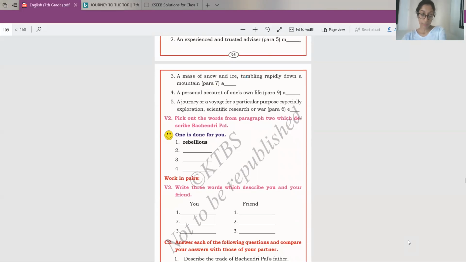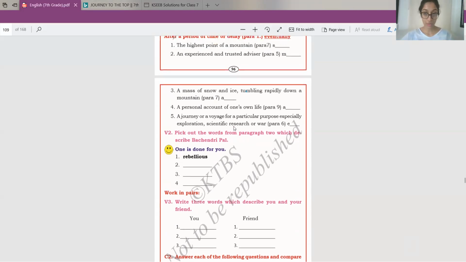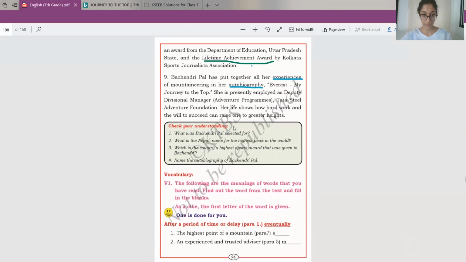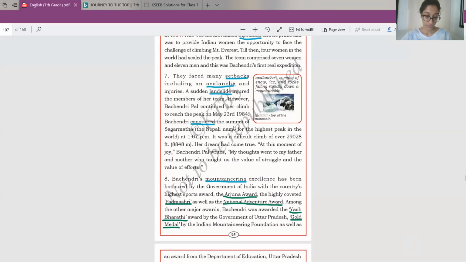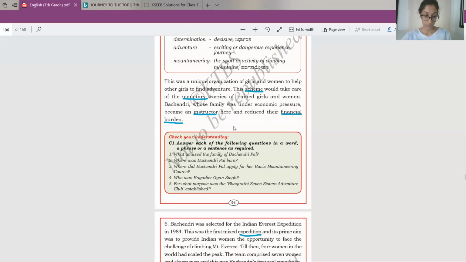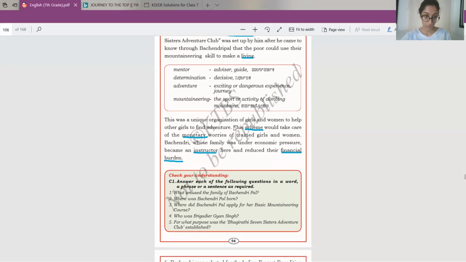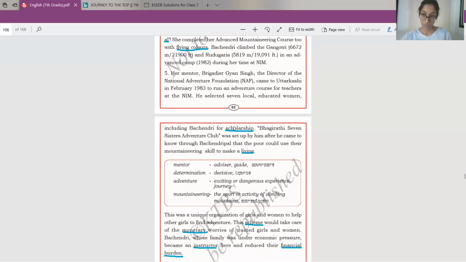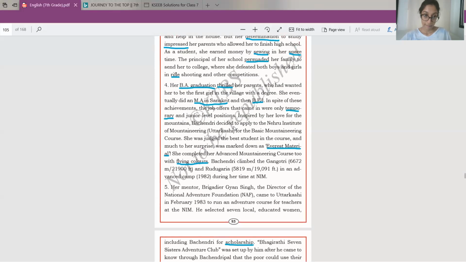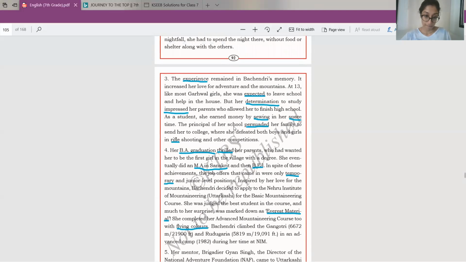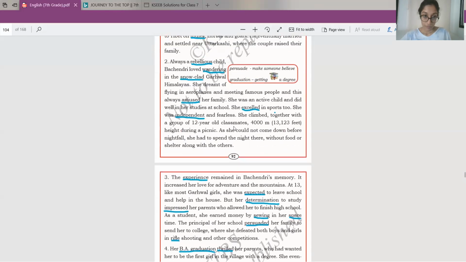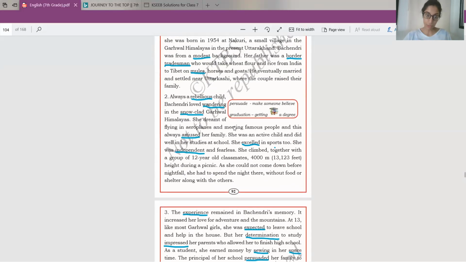Okay, so for the next one, pick out the words from paragraph 2 which describe Bachendri Pal. From paragraph 2. Okay, let's go back to paragraph 2. Okay, now this is paragraph 2.